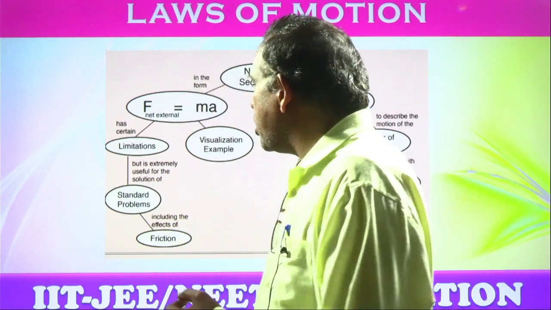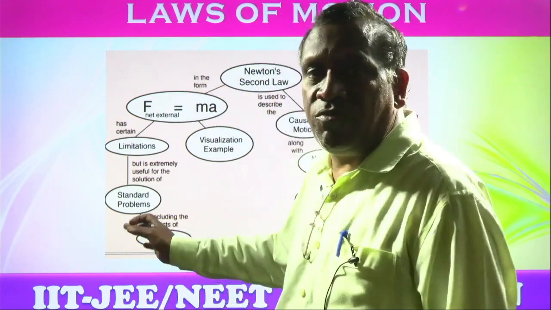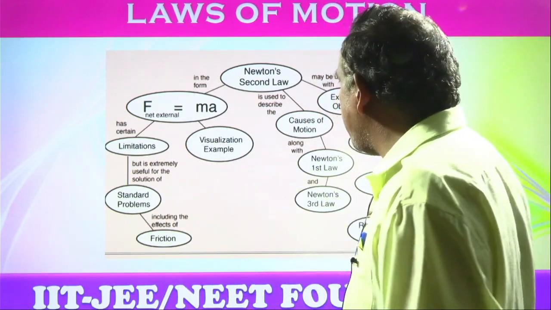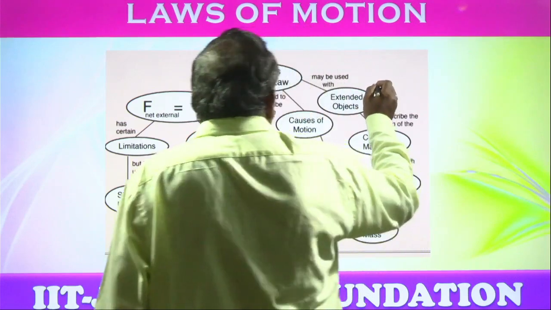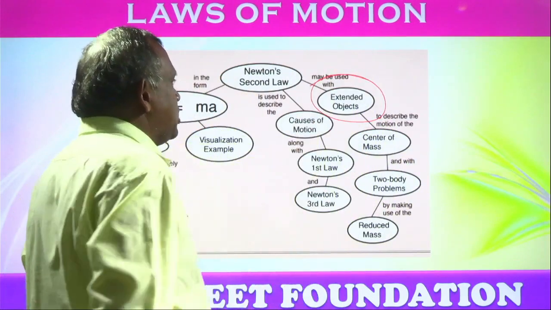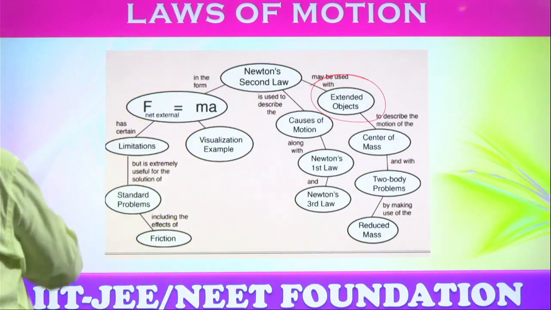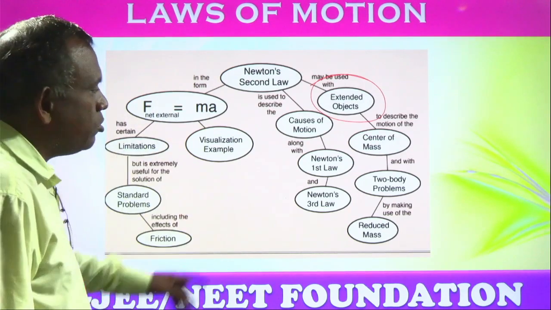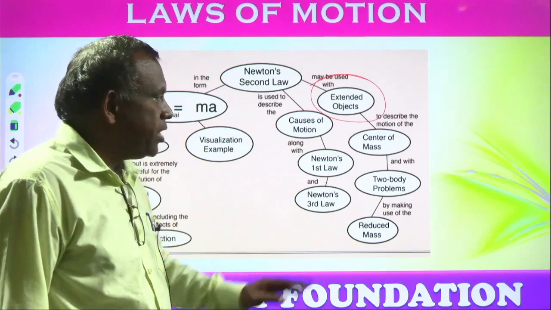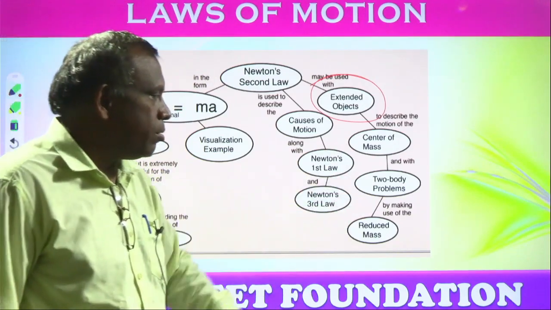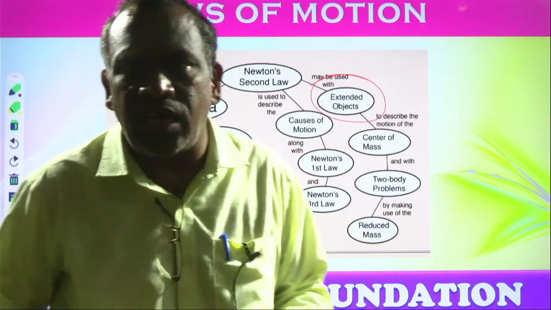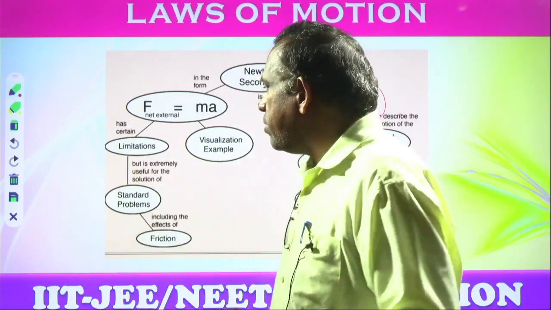Standard problems and friction related problems also come under F equals ma. It is also applicable for extended objects and the cause of motion. These relate with Newton's first law, third law, center of mass, and two body problems. This is another mind map of Newton's second law.